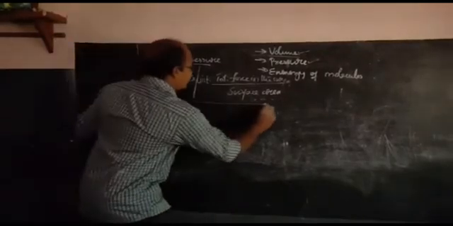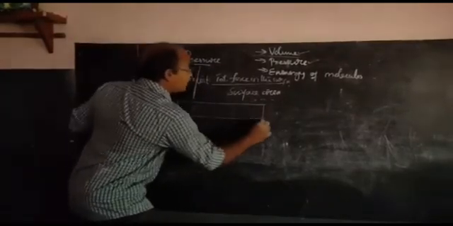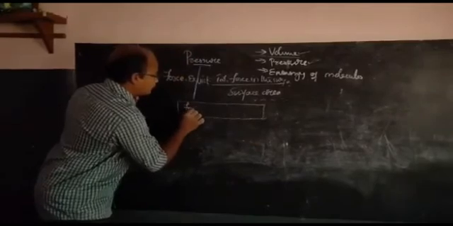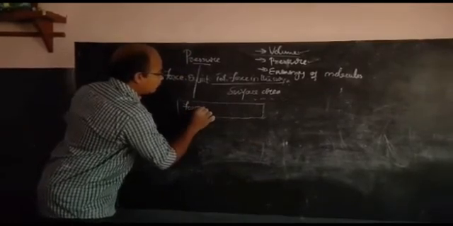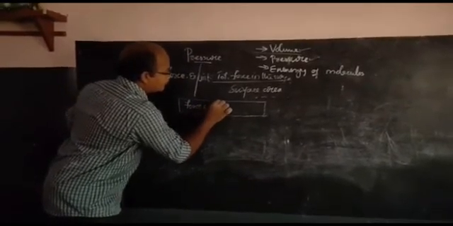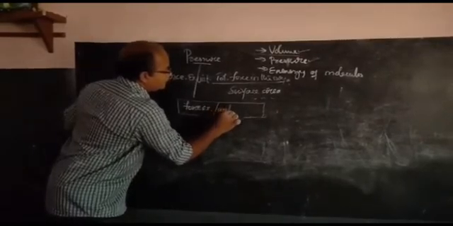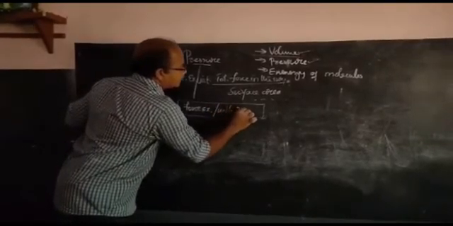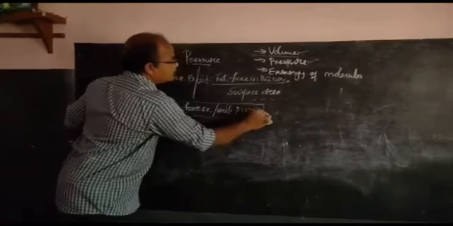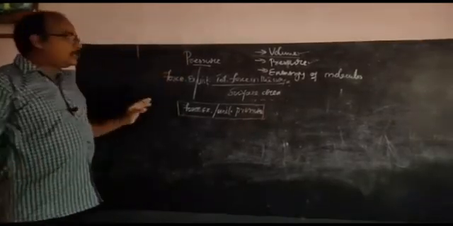The force experienced per unit area is nothing but the pressure exerted. Force experienced per unit area is called pressure.